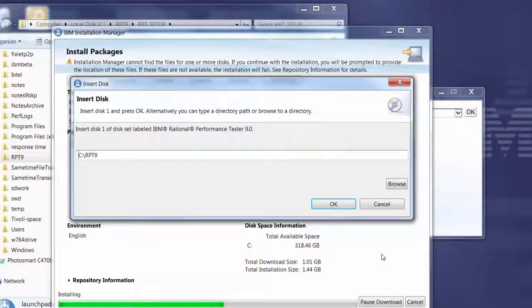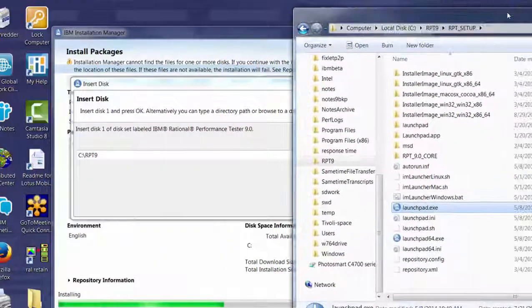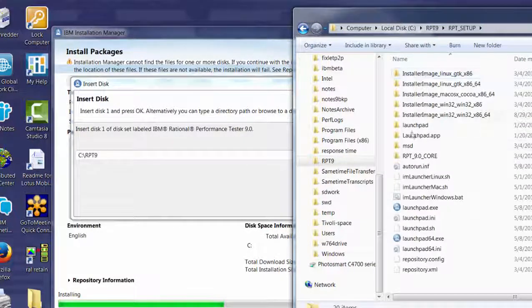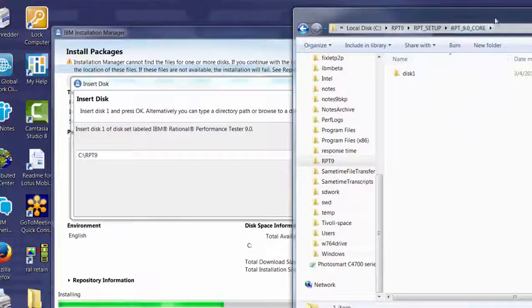Okay, we're going to find that other piece of the installation, which is this RPT 9 core directory. So I'm going to paste that here.